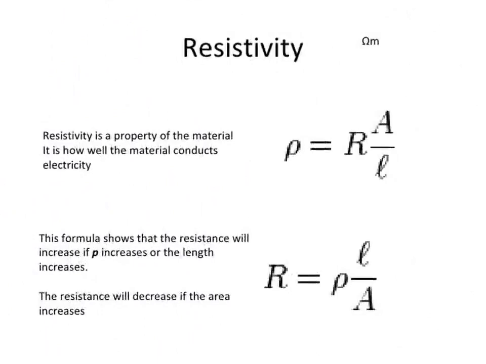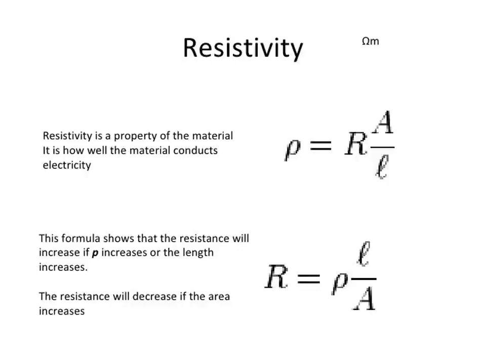What is resistivity? Resistivity is a property of a material. It determines how well the material conducts electricity. The electrical resistivity of a material is defined as the resistance offered to the current flow by a conductor of unit length and unit area.